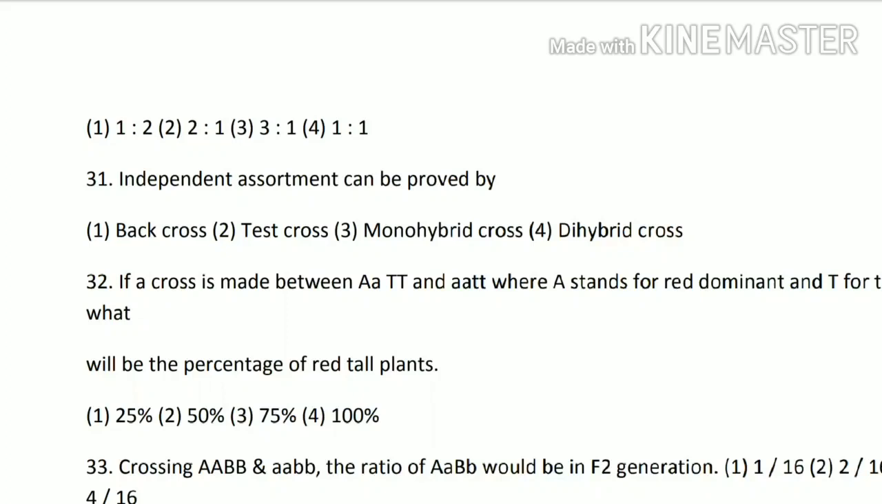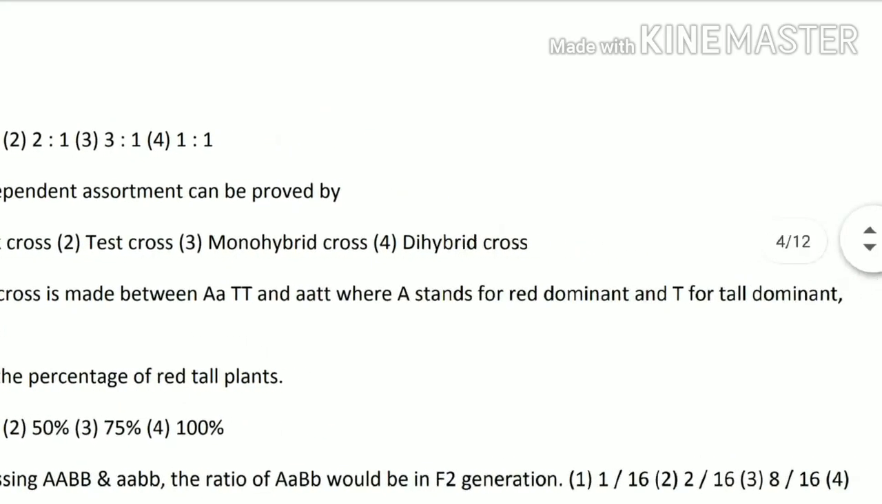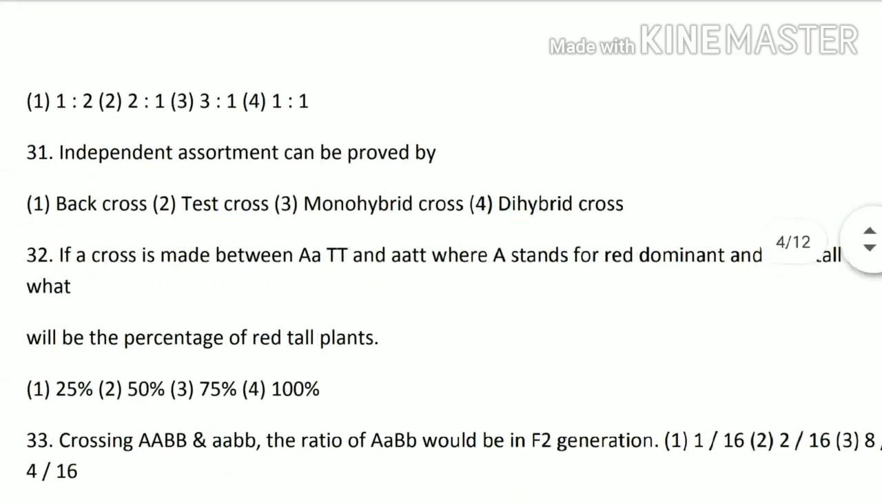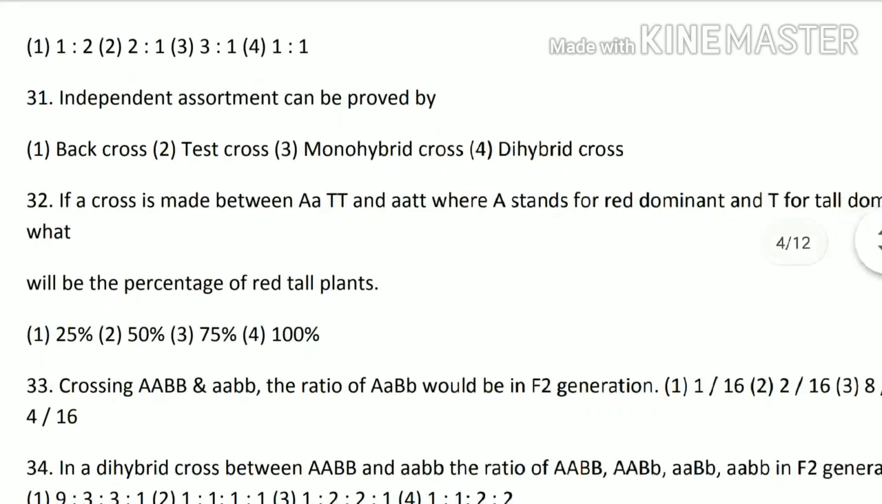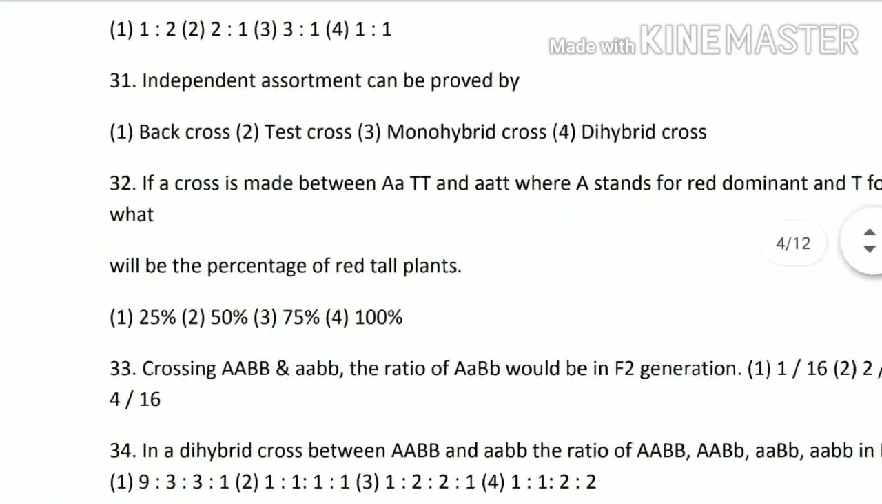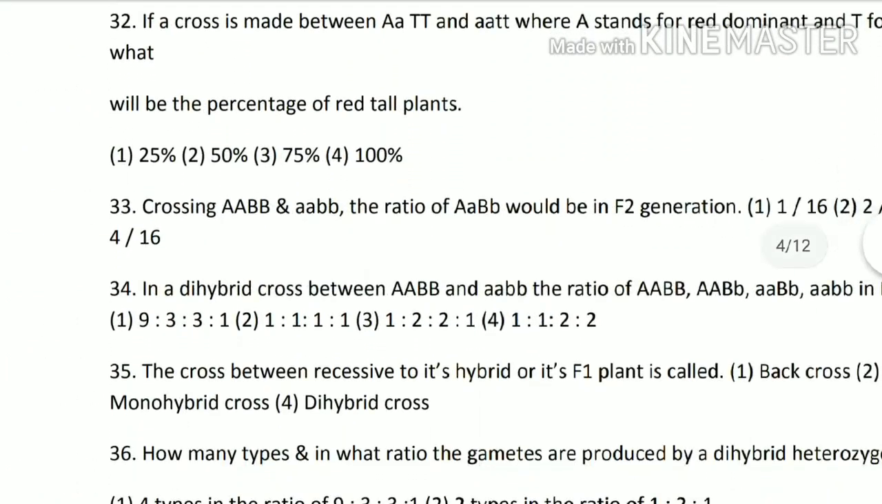If a cross is made between capital A capital T and small a small t, where A stands for red dominant and T for tall dominant, what will be the percentage of the tall plants? So ये आपको क्रॉस बना के पता चलेगा that the tall plants की जो रेशो होगी वो 2 नंबर आएगा, that means वो 50% होगा, अगर ये मोनोहाइब्रिड होगा. This is all because आपको कब पता चलेगा इनका आंसर when you will solve these crosses.